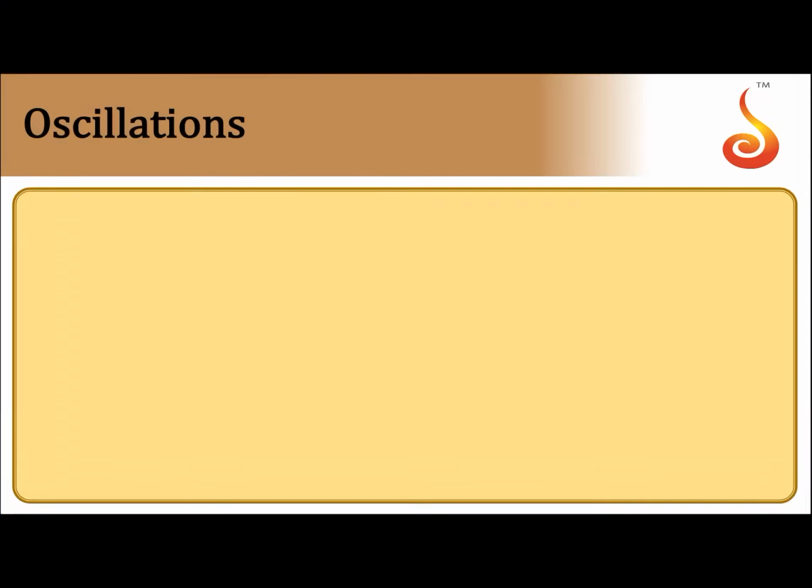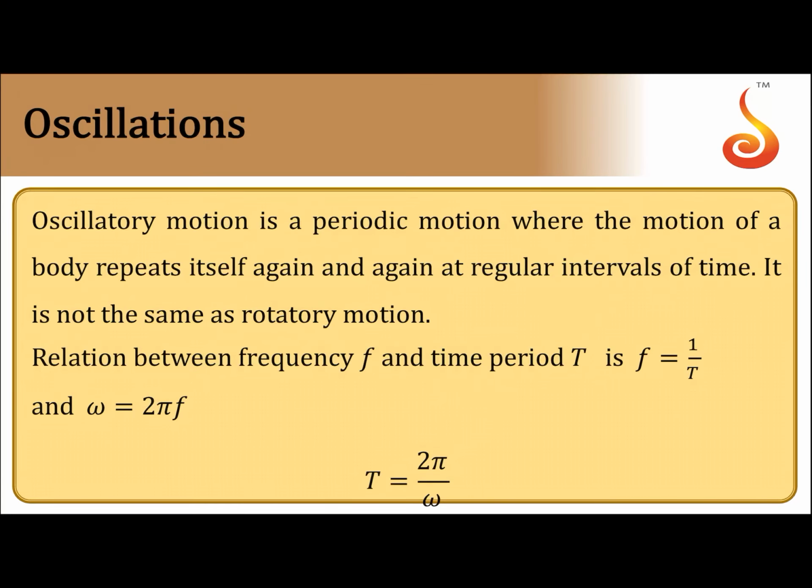So first thing, oscillations. Any to and fro motion is considered as oscillation. During oscillation, a body retraces its path in the forward as well as backward direction. So oscillatory motion is periodic motion where the motion of a body repeats itself again and again at regular intervals of time. Any motion which repeats at regular intervals of time is said to be periodic motion.